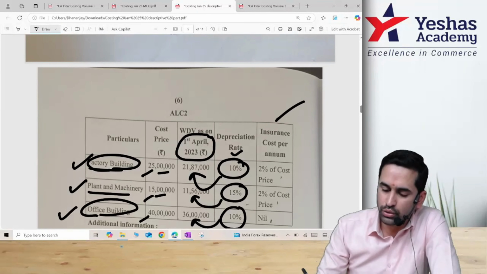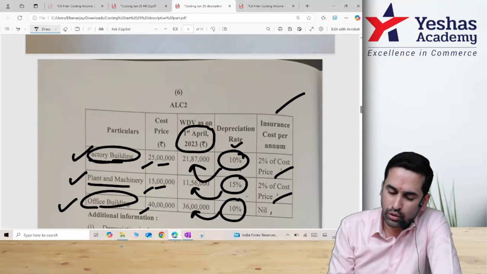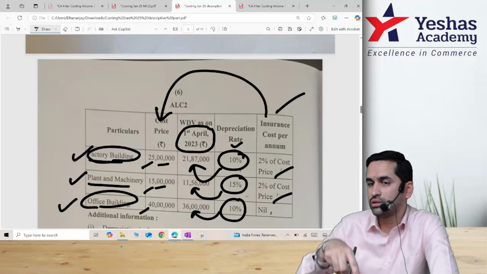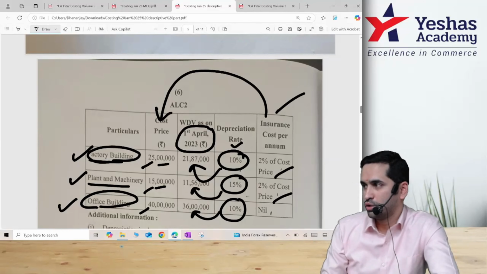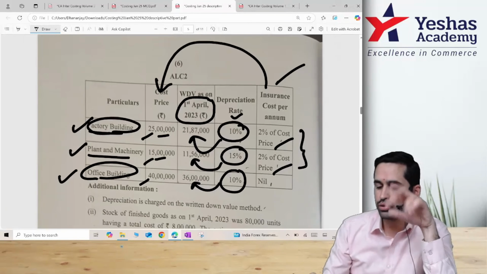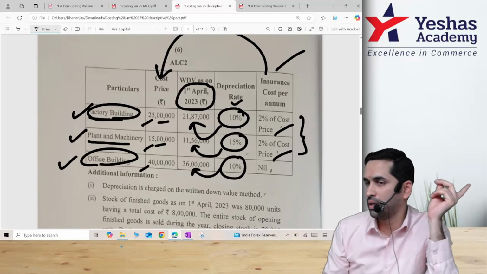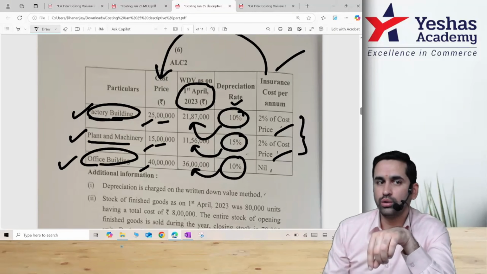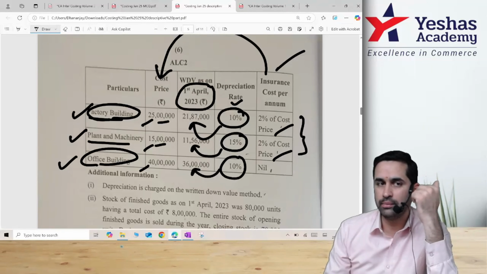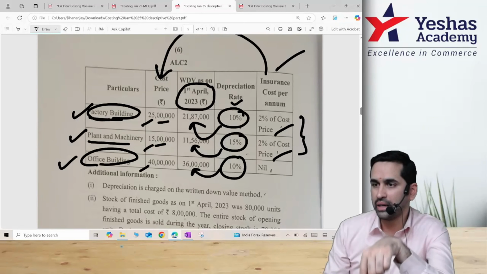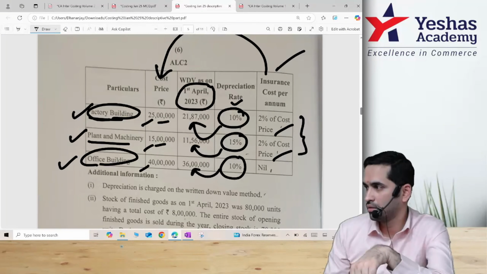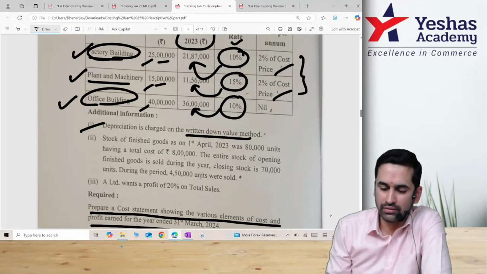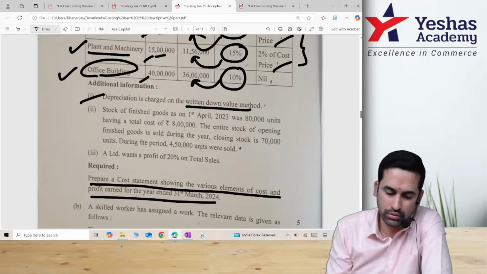And then they gave insurance charges 2% on cost. That means these percentages are to be applied on the original cost, not on opening WDV. So you have 3 depreciations and 2 insurance. Both insurance to be applied on the original cost. Whoever has time today, I want you to practice this. All those who are writing exam in future, this is a good question to practice. Okay. And then depreciation is charged on WDV. That is understandable. I don't know why they had to print.